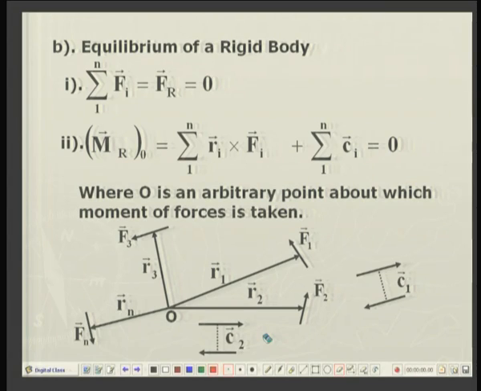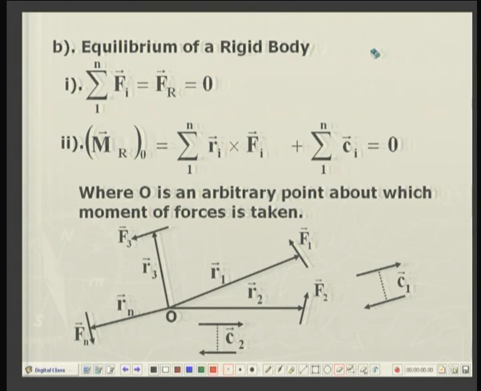Next, we go to the equilibrium of a single rigid body. Now, the forces are no longer concurrent forces; they may be acting at different points. Let us say the forces are passing through different points of the body.